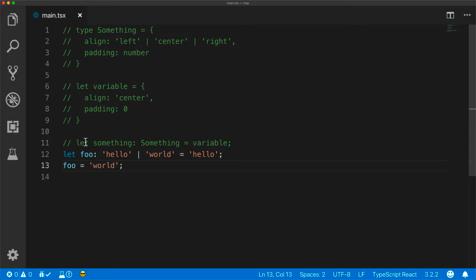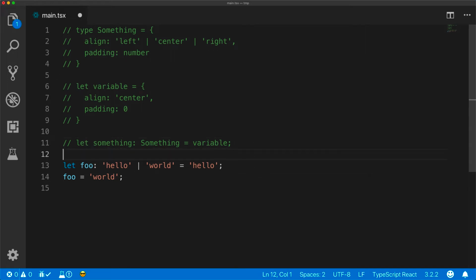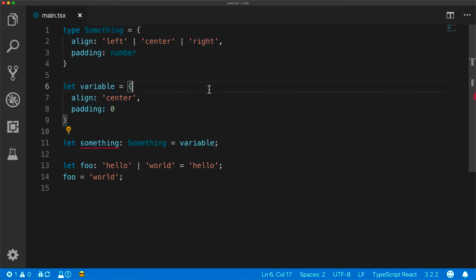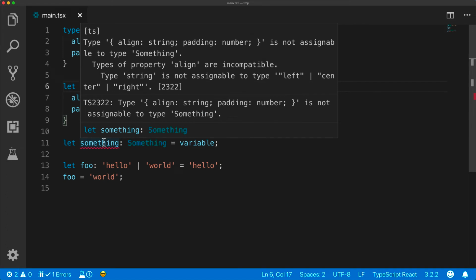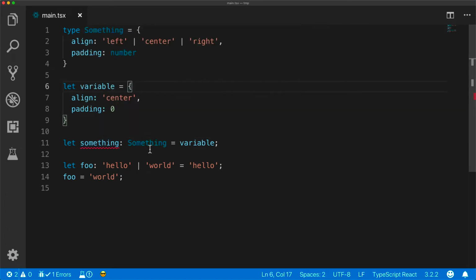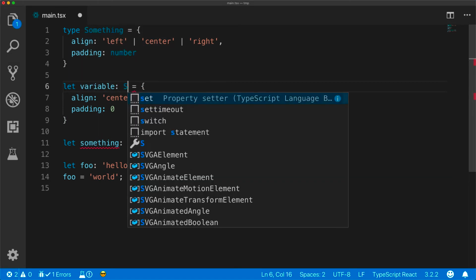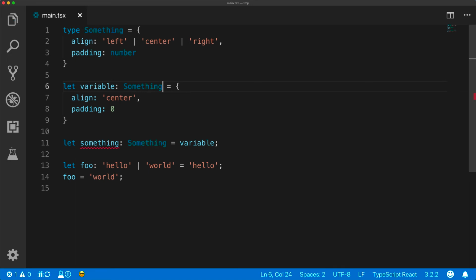This is exactly what is happening in our above example. Here we declared a variable. We didn't add any type annotation, so TypeScript infers that align can be a string. And therefore, over here we have the error that string is not assignable to these literal values. Now if you want to help TypeScript, one way to do that is to add an explicit annotation, and once we do that, the error goes away.